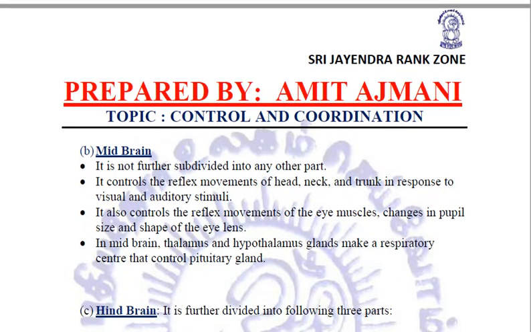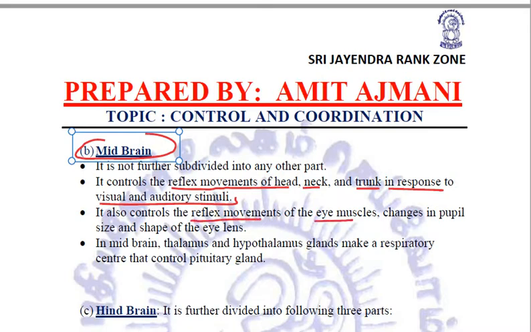Next part of the brain is the midbrain. Now this midbrain is not further subdivided into any other part, and it controls the reflex movements of head, neck, and trunk in response to visual and auditory stimuli. It also controls the reflex movements of the eye muscles.